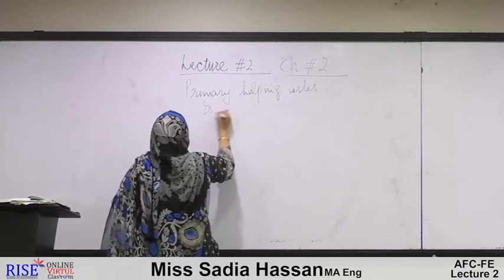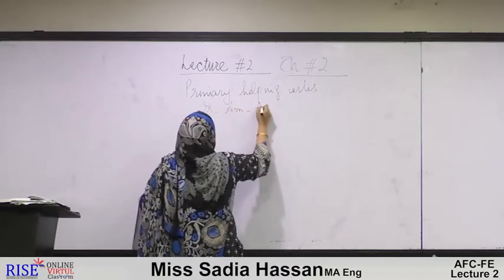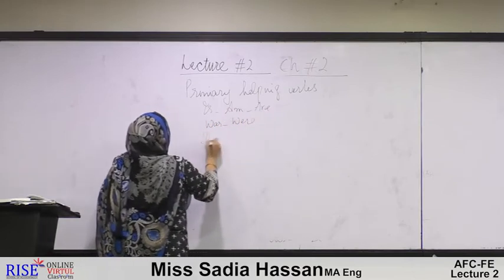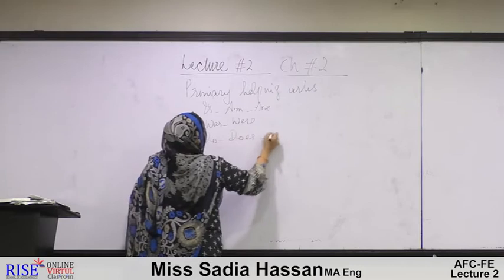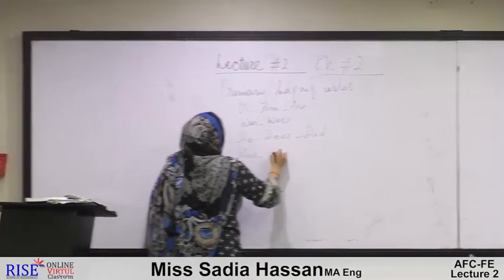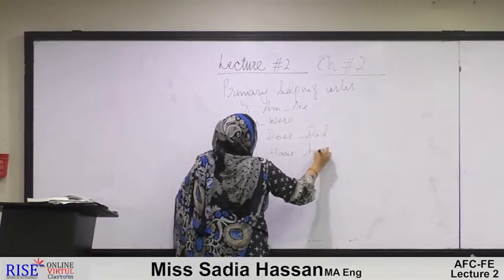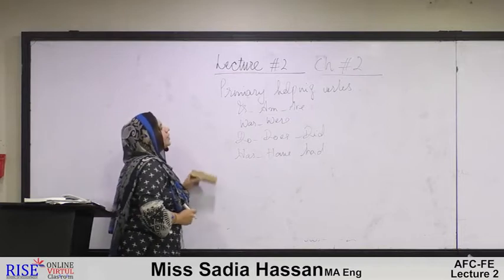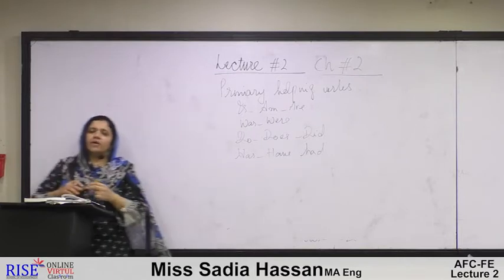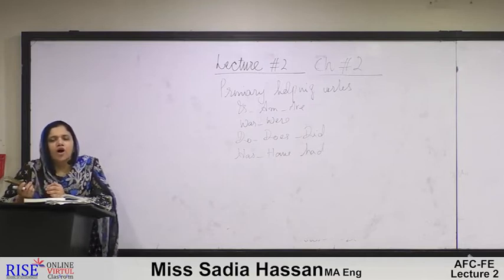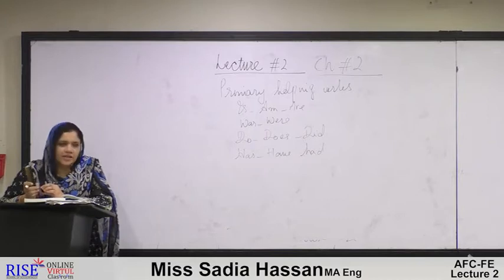That is called as am, are, was, were, do, does, did, has, have, had. They are all called as primary helping verb. Fine. The main function of these primary helping verbs is to assist the main verb.